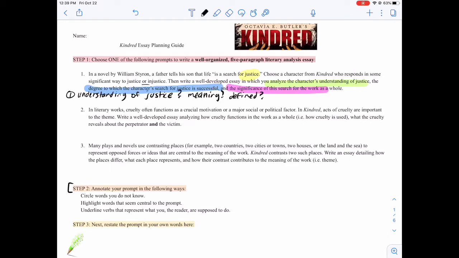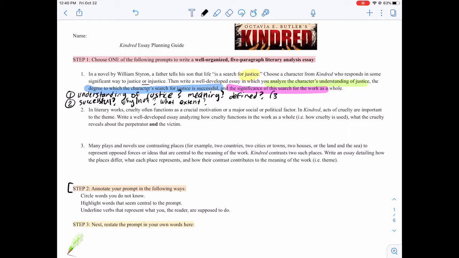The second part of this prompt is going to be this part in blue, and that is the degree to which the character's search is successful. So are they successful? Are they not? To what extent are they successful, and why or why not?